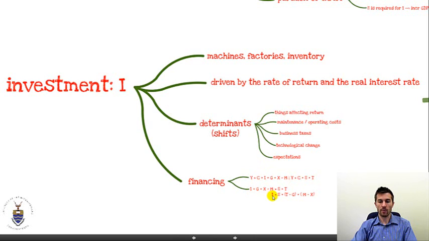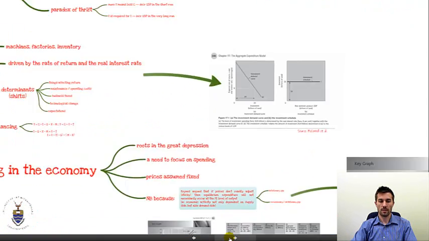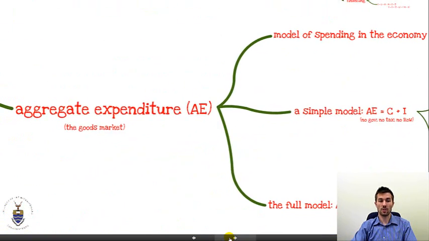We rearrange to give I, and we see that I is financed either through savings or from tax, or should we say unspent taxes, taxes not spent by the government, or from outside of the world. In other words, we borrow money from outside of the world. If the value of our imports is greater than our exports, then we are borrowing money from the rest of the world. So investment is either financed through savings or through surplus taxes or through surplus borrowings from the rest of the world. Right. That brings us to our expenditure model.